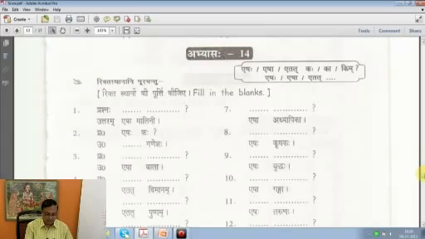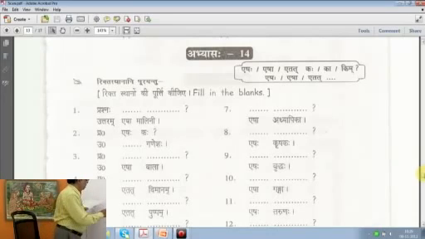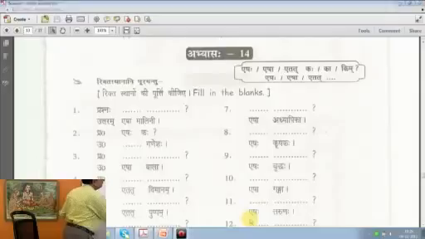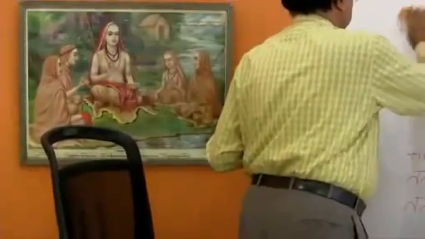So the answer is Esha Malini. This is a lady by name Malini. So how do you prepare the question? Esha ka. Esha ka. That's very good. Esha ka. Here you have to think.